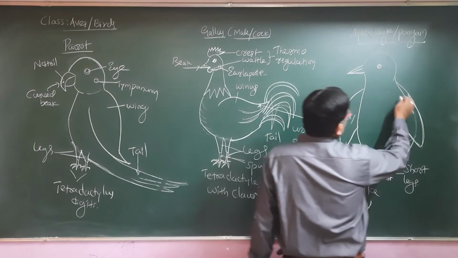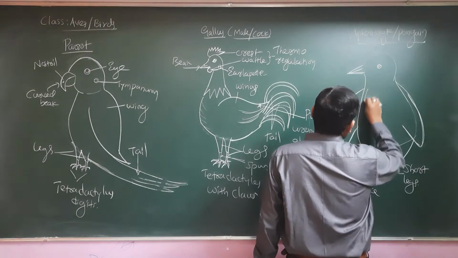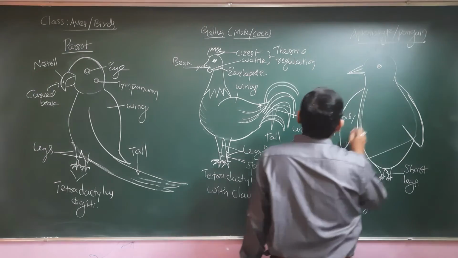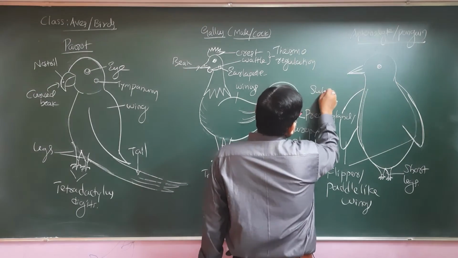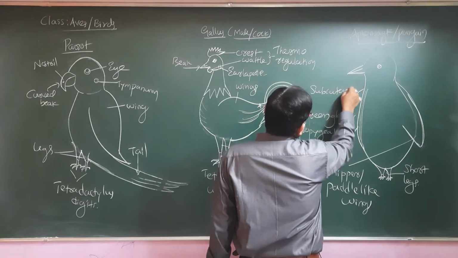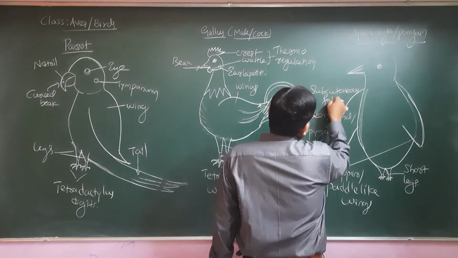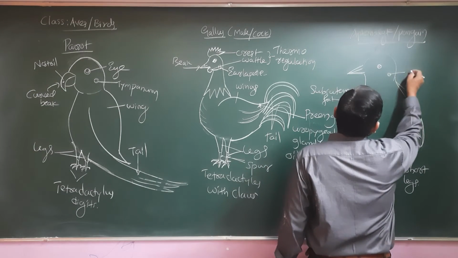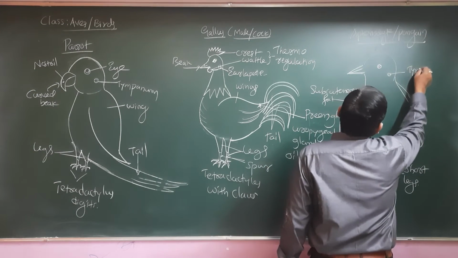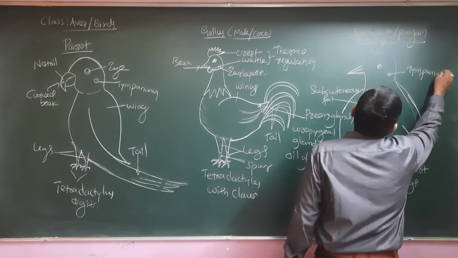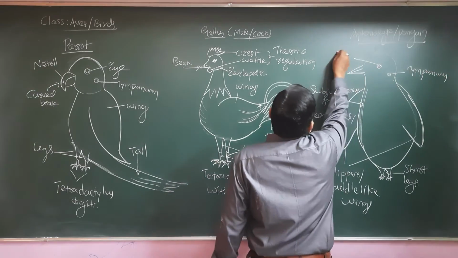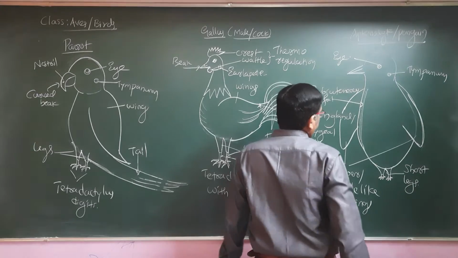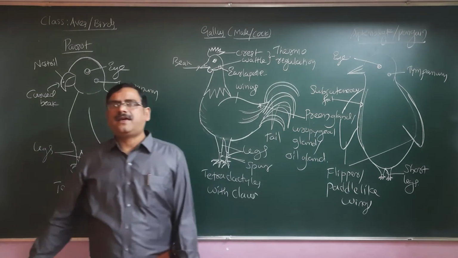So, they do have thick subcutaneous fat, and then yes, they do have the tympanum as well as the eye. Well, they exhibit maximum parental care.